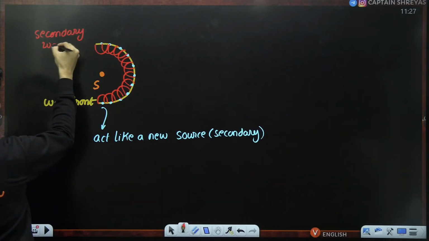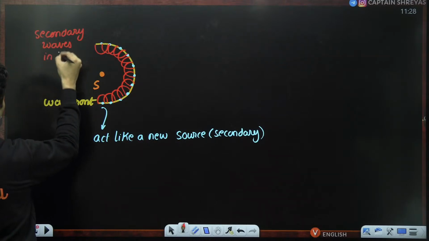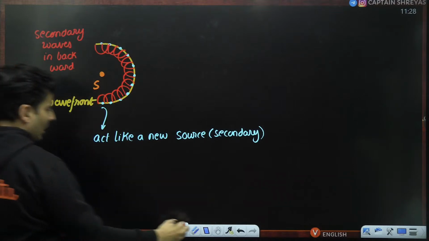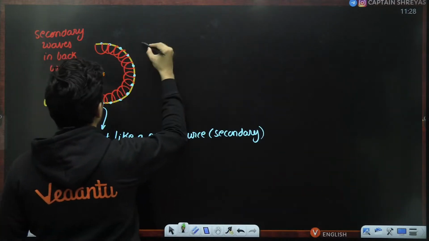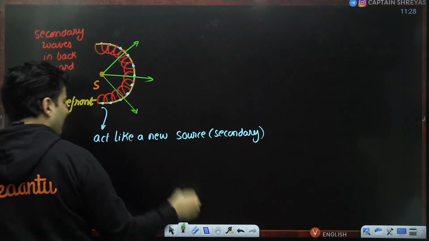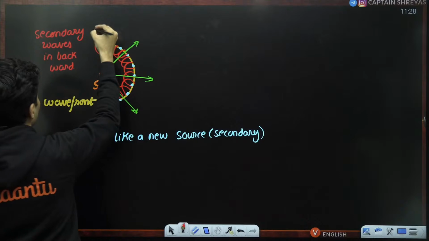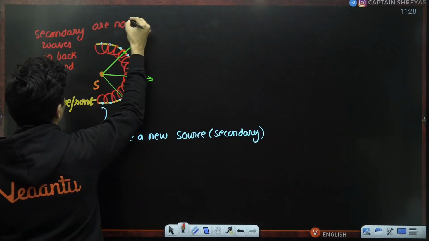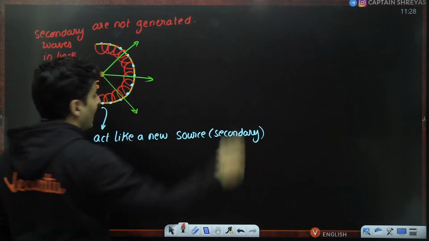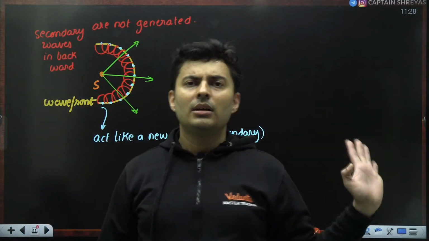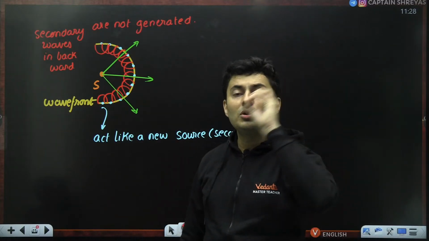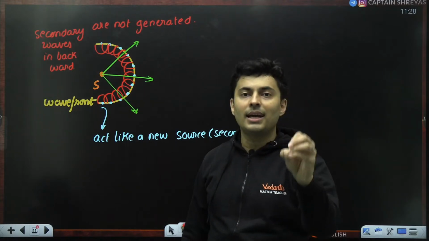Actually the light is traveling like this. Why are these secondary waves in the backward direction not generated? This was made as an assumption. He just said no, it is not generated. For some reason he just made that assumption. He did not give any very concrete answer for that.